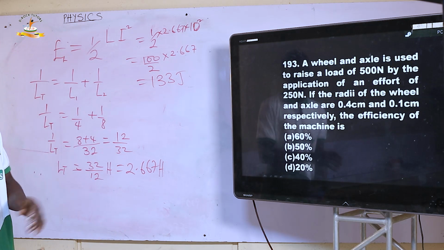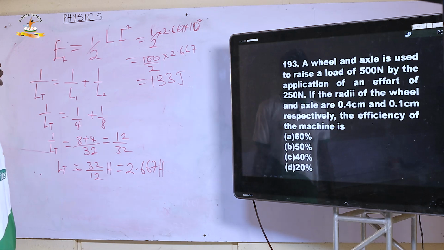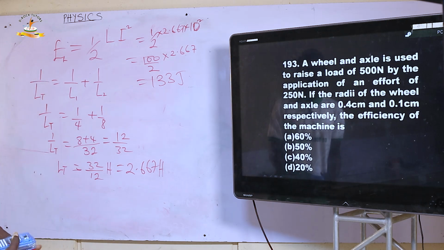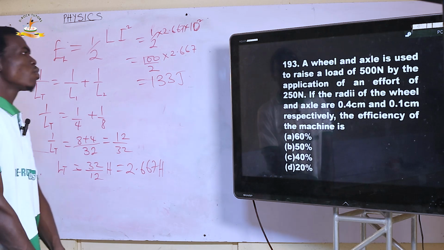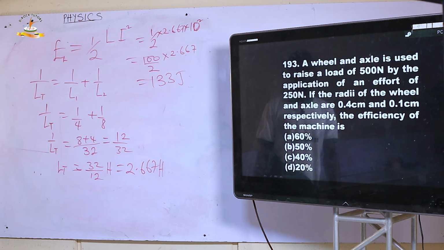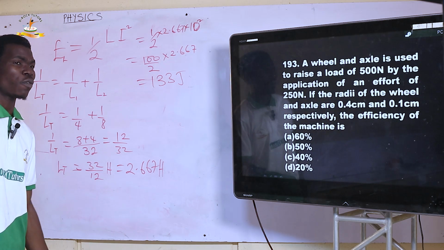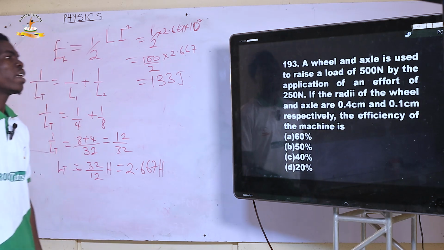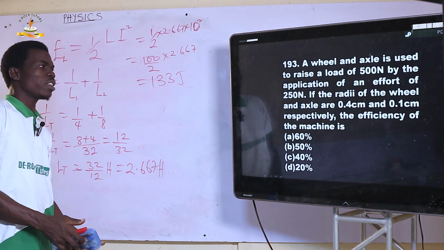Next. 193. A wheel and axle is used to raise a load of 100 Newton by the application of an effort of 250 Newton. If the radii of the wheel and axle are 0.4 centimeter and 0.1 centimeter respectively, the efficiency of the machine is what?